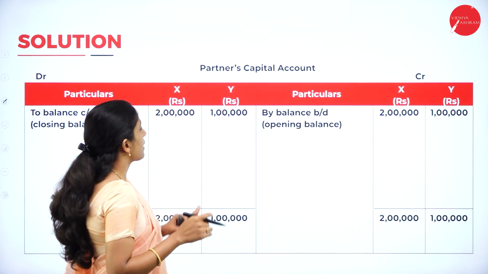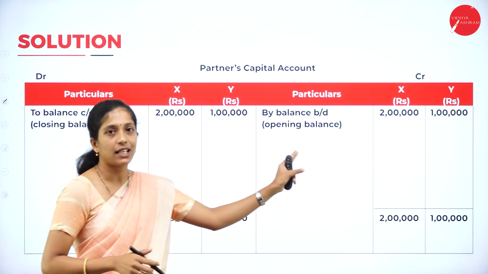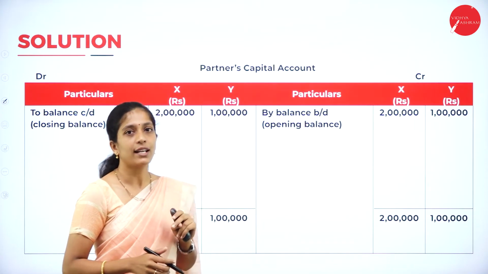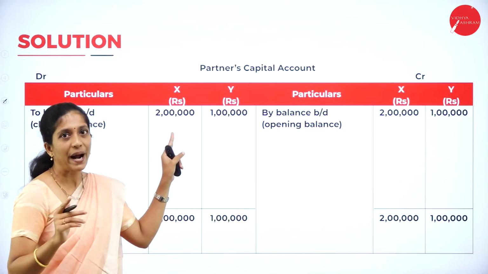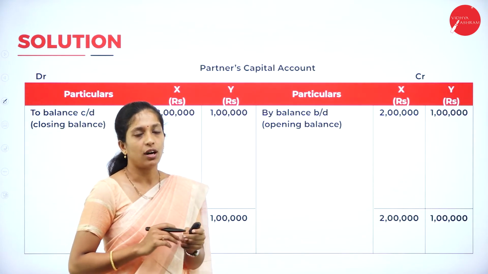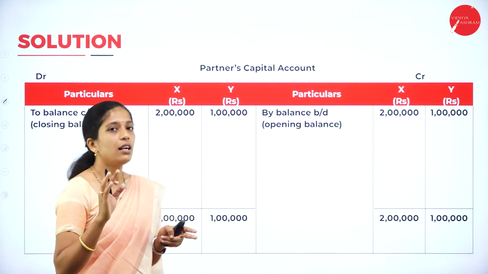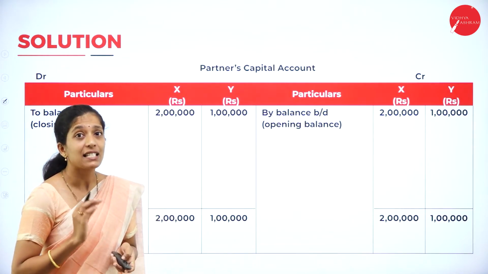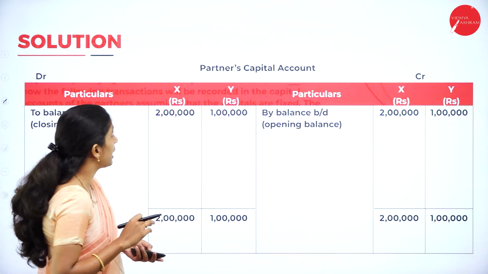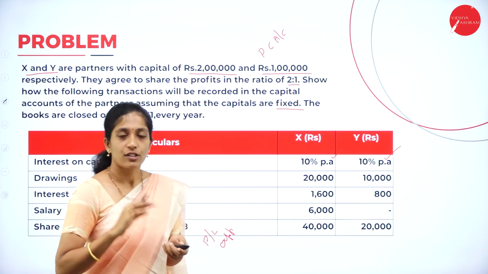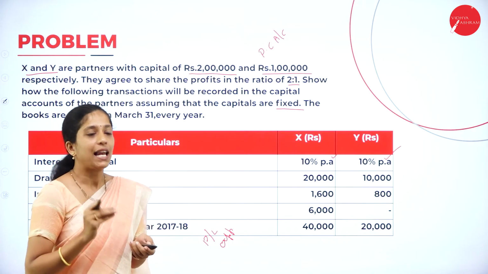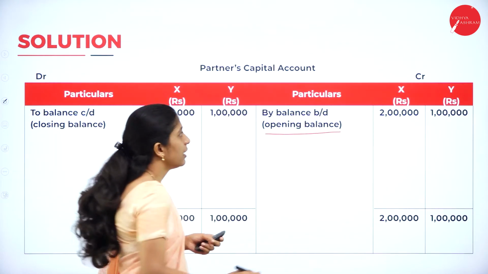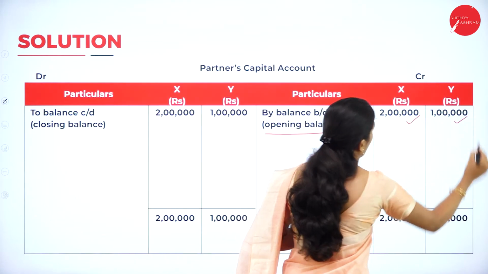So what is the format of partner's capital account? You will have a debit as well as a credit side. Under the debit side, particulars and amount, and on the credit side, particulars and amount. Why two amount columns? There are two partners, X and Y. Now how to begin a partner's capital account? First we have to write it as by balance brought down. How much balance, how much capital they have given? See here, 2 lakh and 1 lakh. So this we have to record as by balance brought down. That is the opening balance, what they have given in the question, that is X 2 lakh, Y 1 lakh.